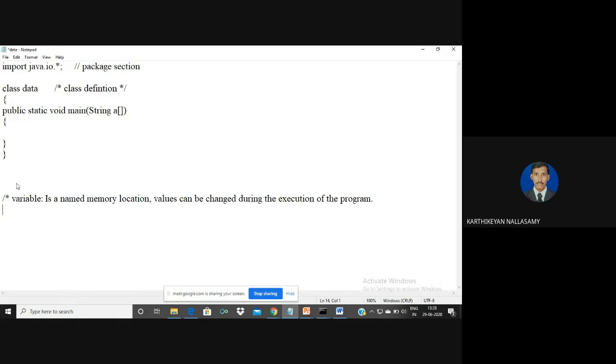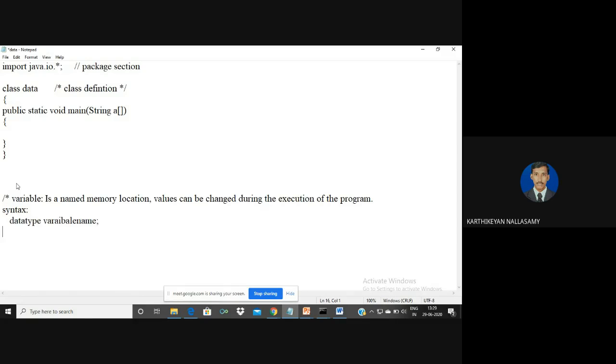So if you want to create a variable, the syntax for defining a variable in a program is: we define the data type, that is a primary data type, followed by the name of your variable. So this is the syntax for creating variables in our program.